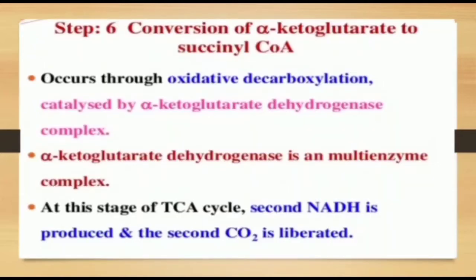Next step, conversion of alpha ketoglutarate to succinyl-CoA occurs through oxidative decarboxylation catalyzed by the alpha ketoglutarate dehydrogenase complex. Alpha ketoglutarate dehydrogenase is a multi-enzyme complex. At this stage of the TCA cycle, the second NADH is produced and the second CO2 is liberated.